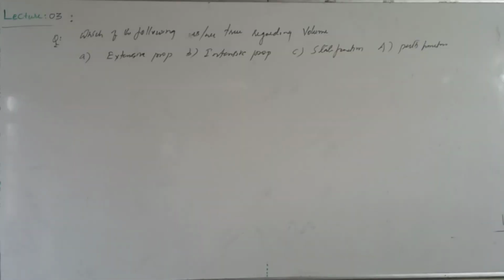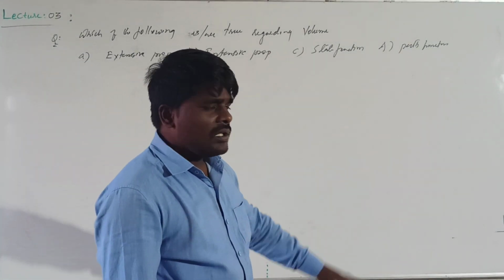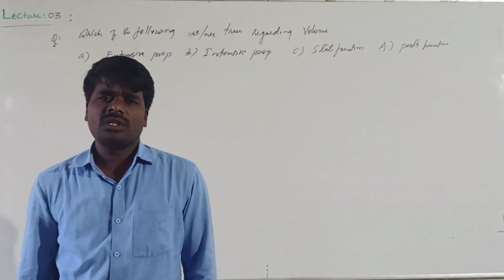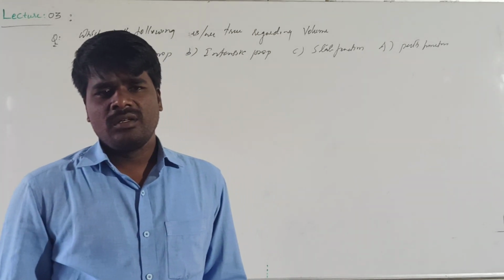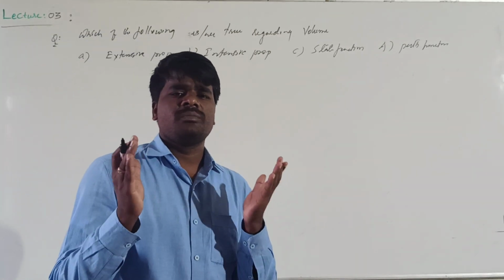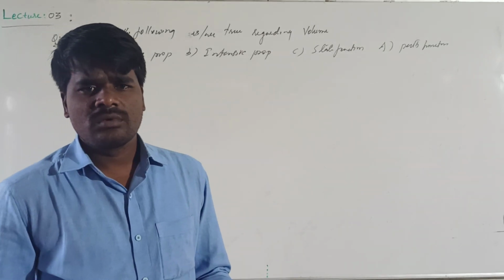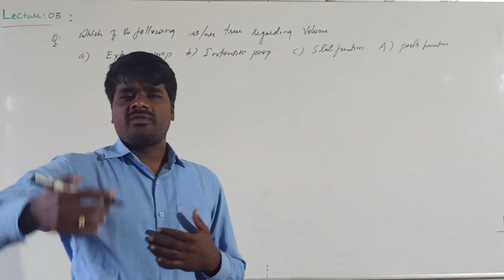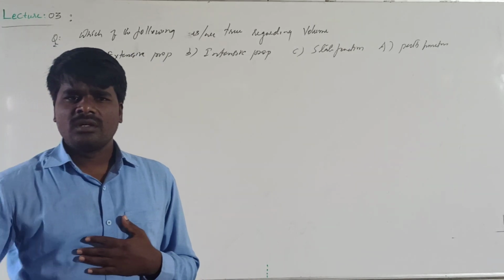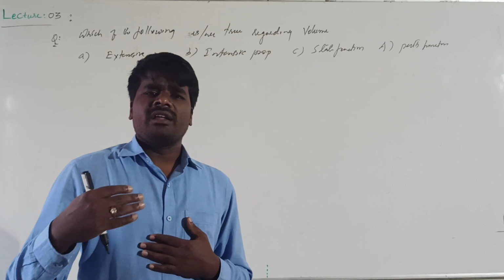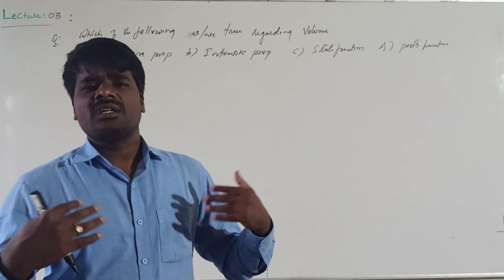Volume, we know, is an extensive property because it depends upon the amount of the substance. Any thermodynamic property which depends upon the amount of the substance is said to be extensive. Suppose I divide this room into 2, what happens? Volume gets divided into 2. So on dividing, if it gets halved, it is an extensive property.